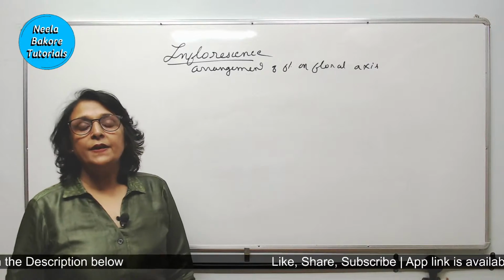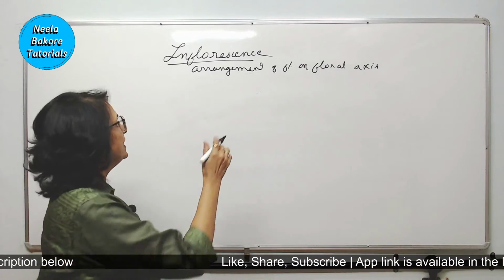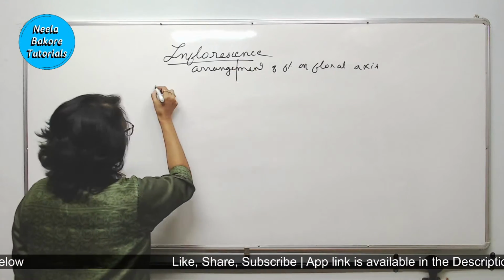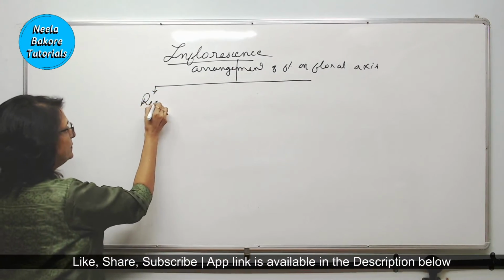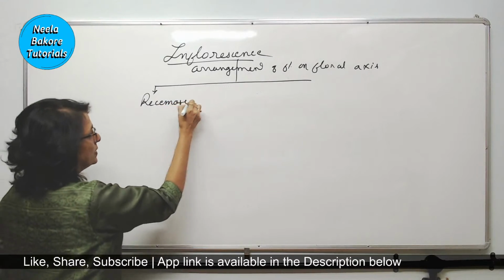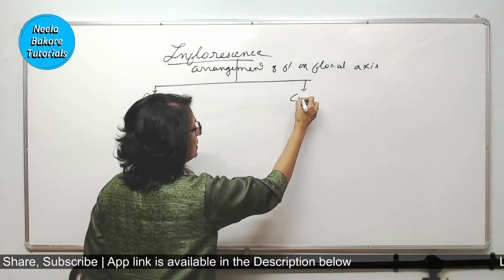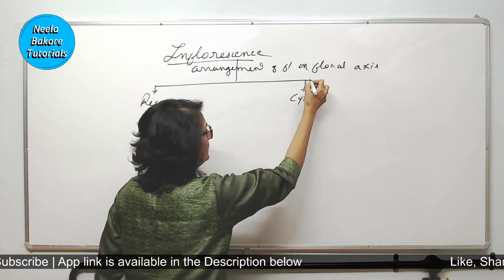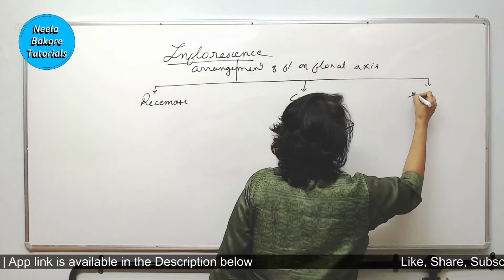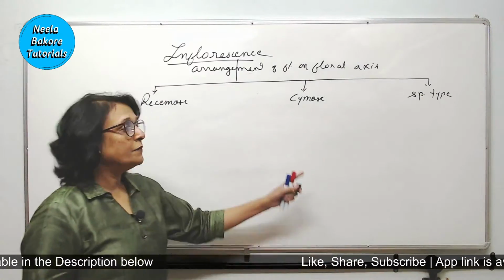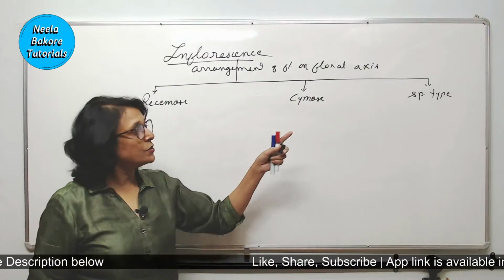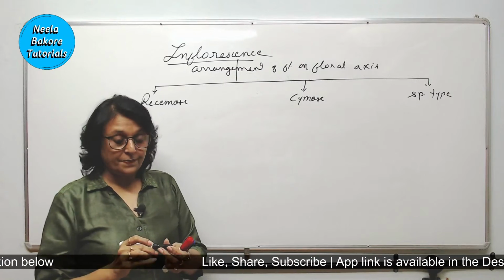And we classify inflorescence into three categories mainly: one, racemose; second, cymose; and then there is a category known as the special type of inflorescence. We will first compare racemose and cymose and then we will come to the special type.